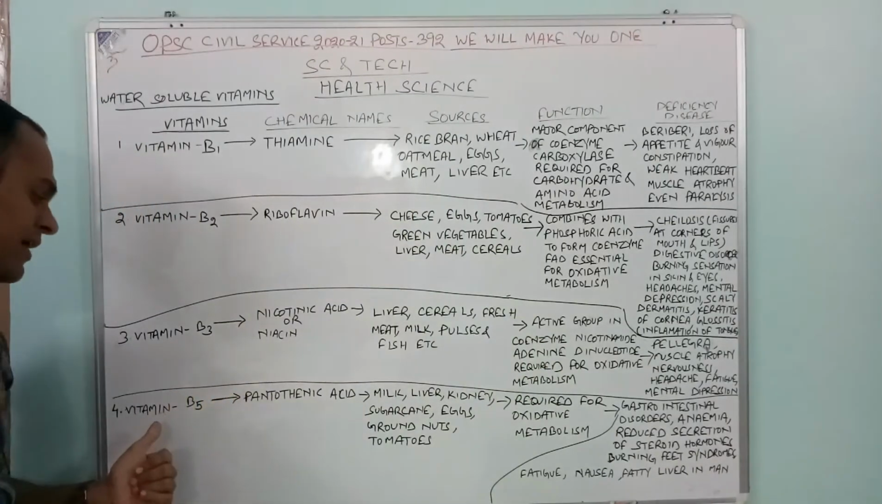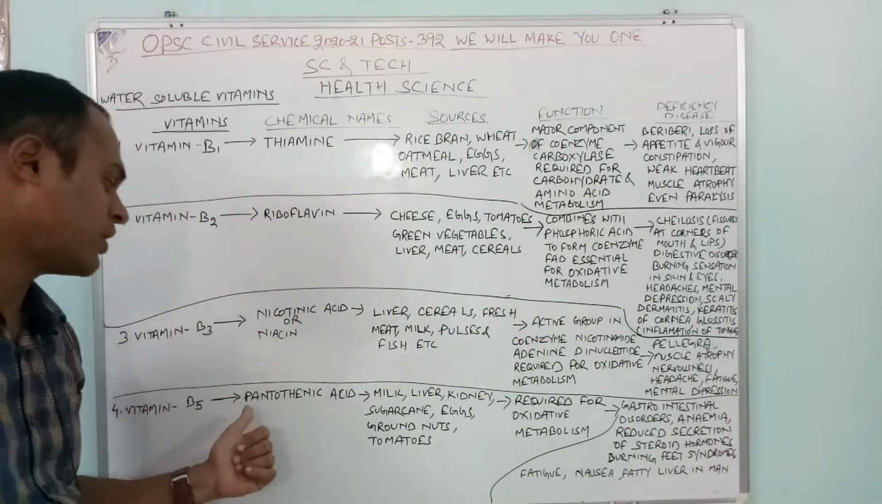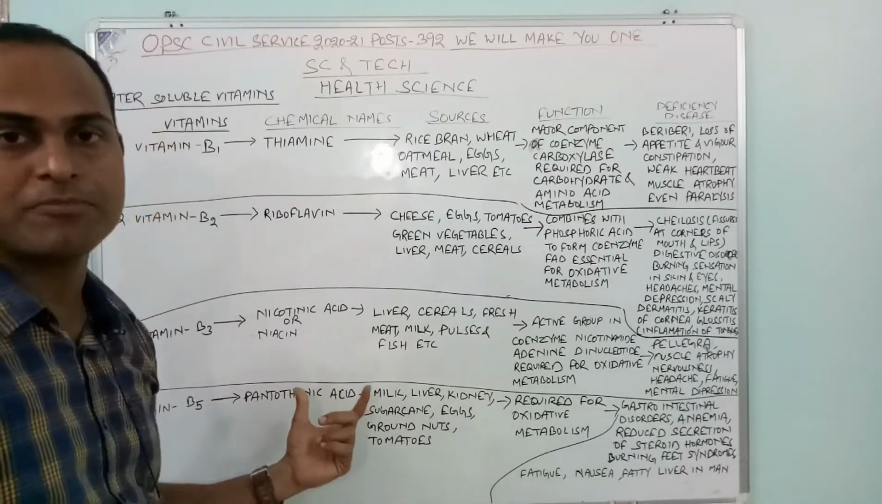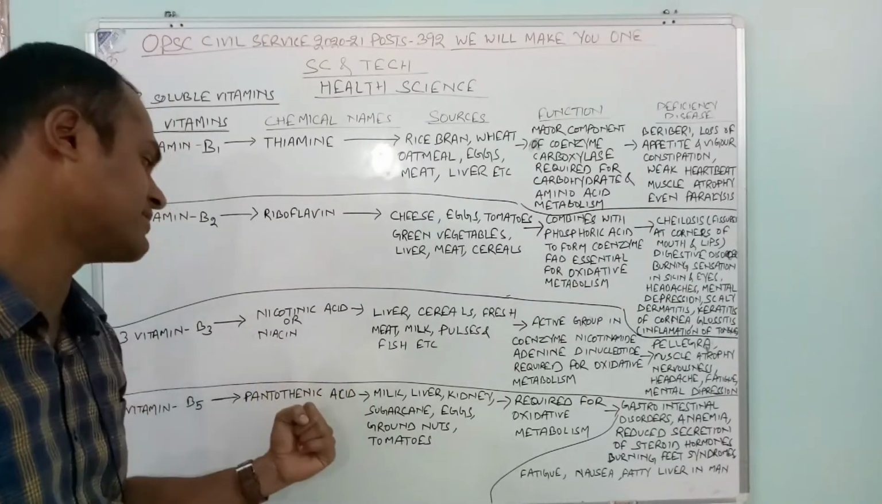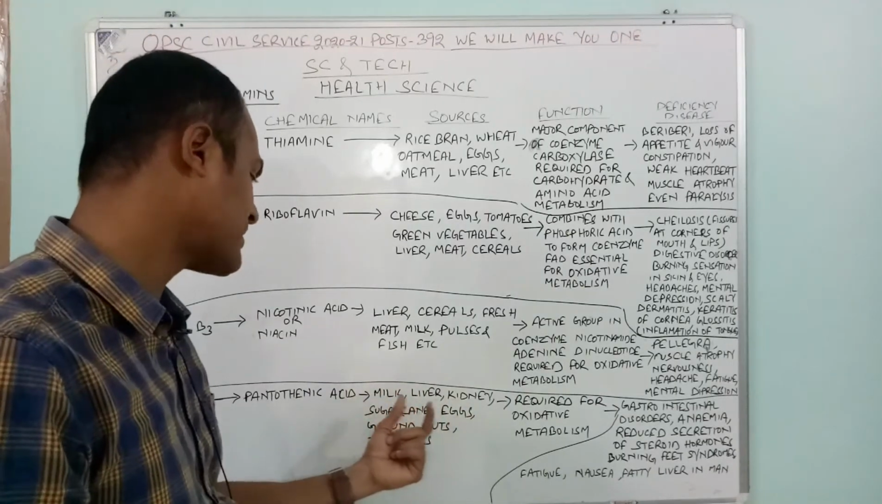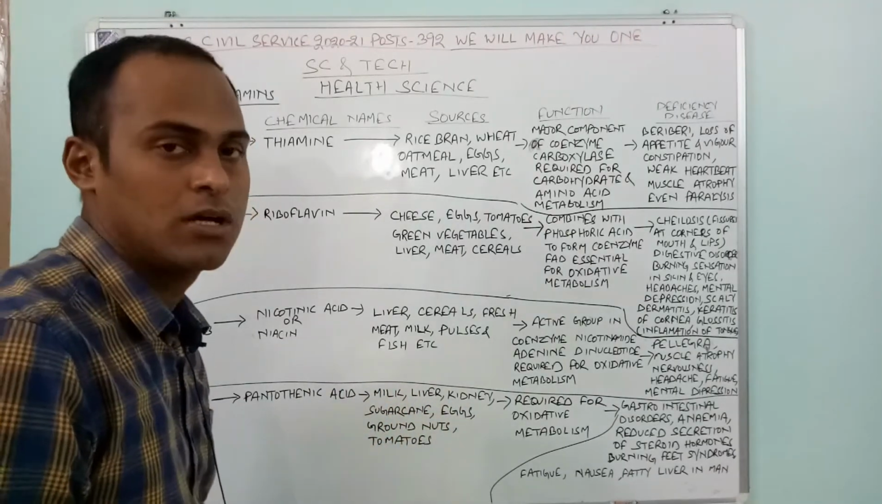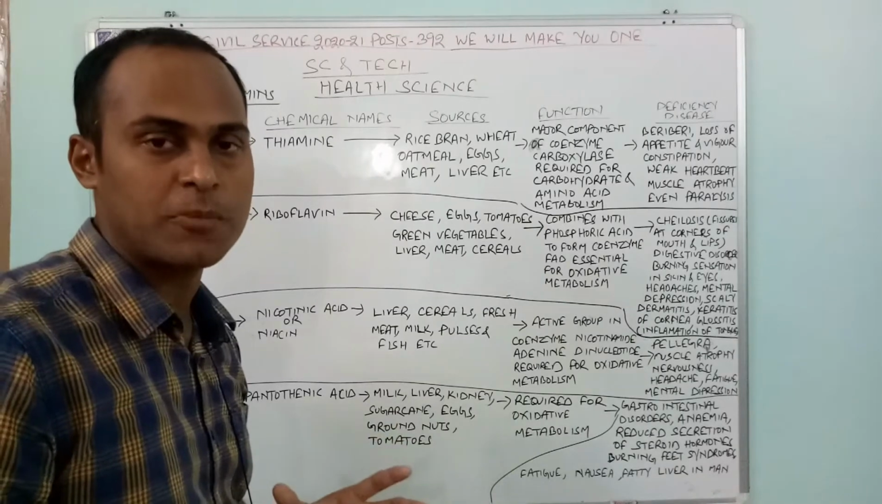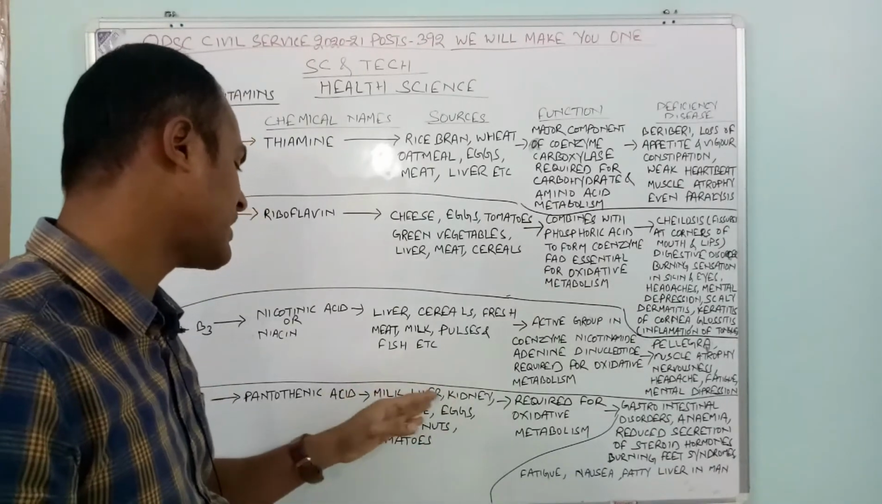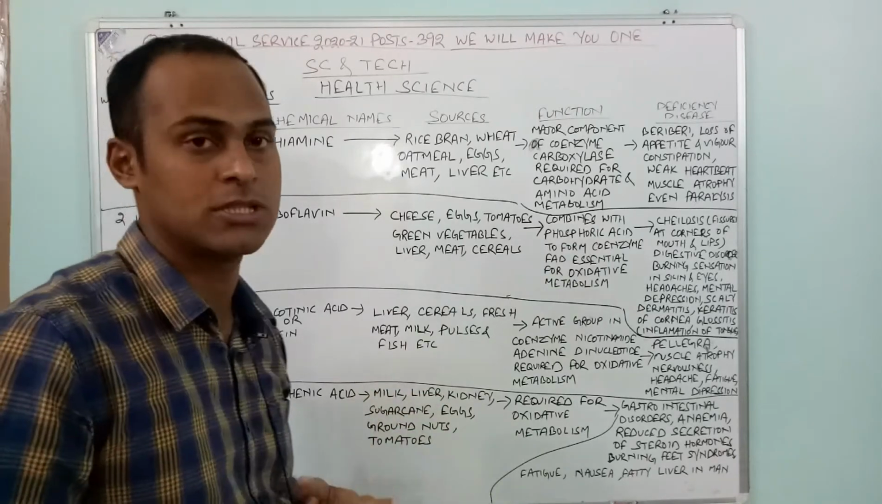Then vitamin B5. Vitamin B5 is what? It is called pantothenic acid. The chemical name of vitamin B5 is pantothenic acid. What are the abundant sources of vitamin B5? It is milk, liver, kidney, sugarcane, eggs, groundnuts and tomatoes.